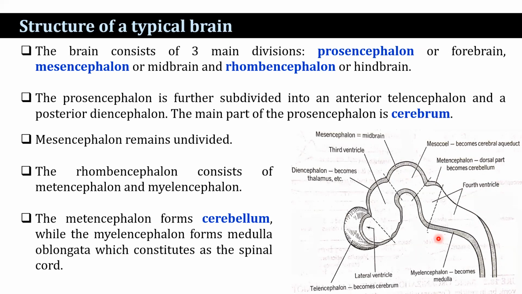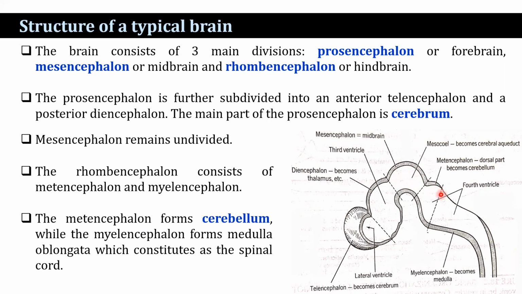The prosencephalon is further divided into the anterior telencephalonic part and the posterior diencephalonic part. The main part of the prosencephalon is known as the cerebrum. Besides this, the prosencephalon consists of the olfactory lobe, olfactory peduncle, pineal body, thalamus, hypothalamus, etc. Whereas the mesencephalon remains undivided, it contains paired optic lobes.